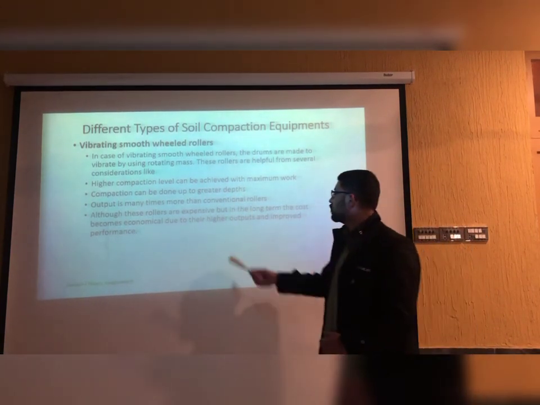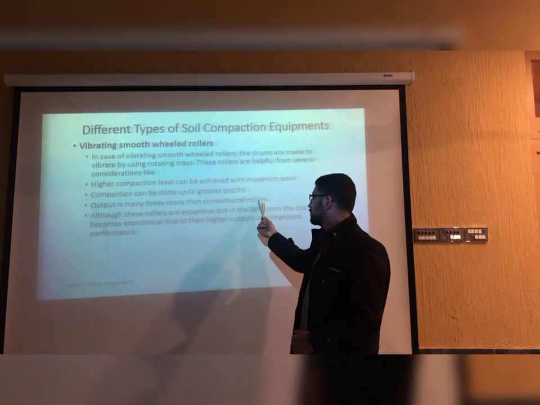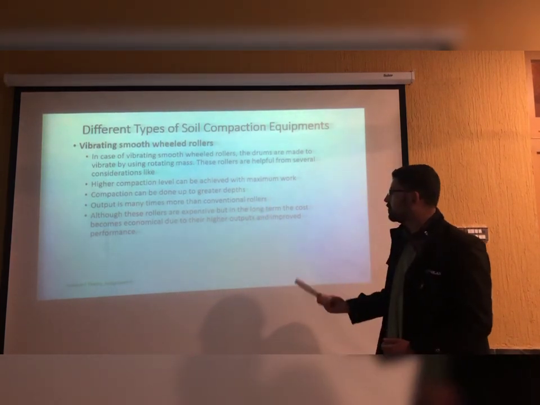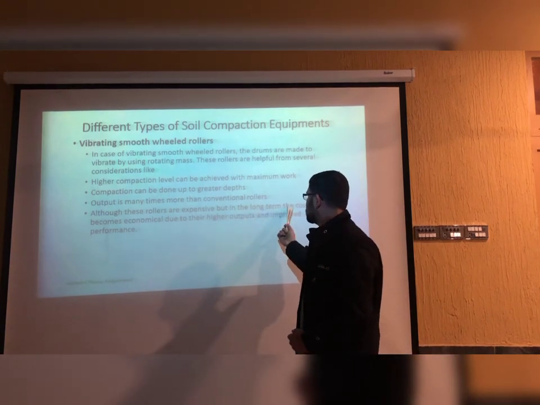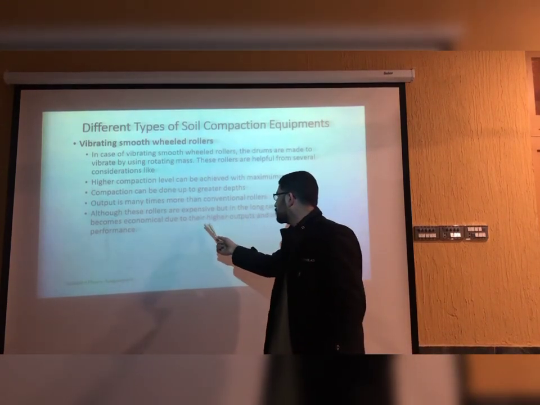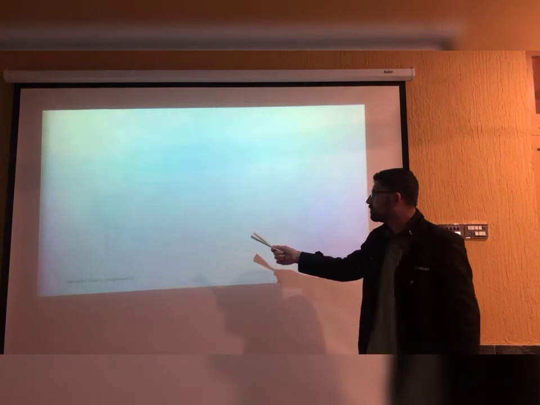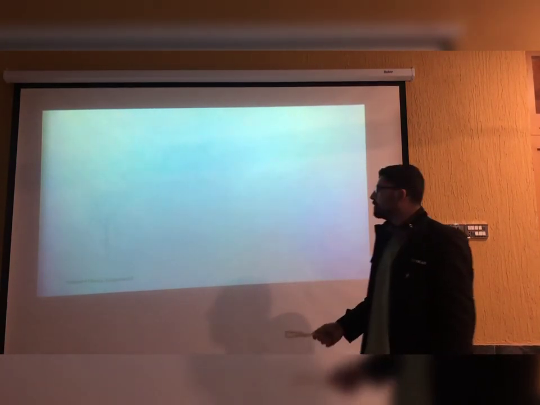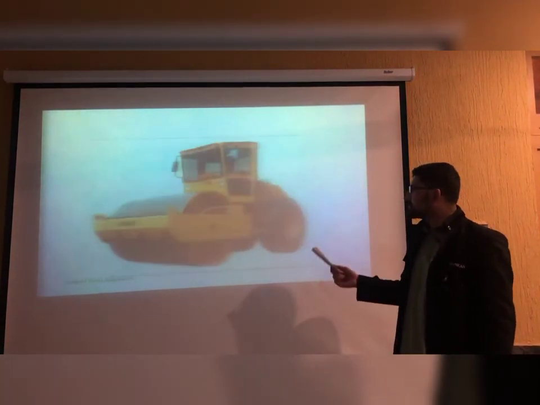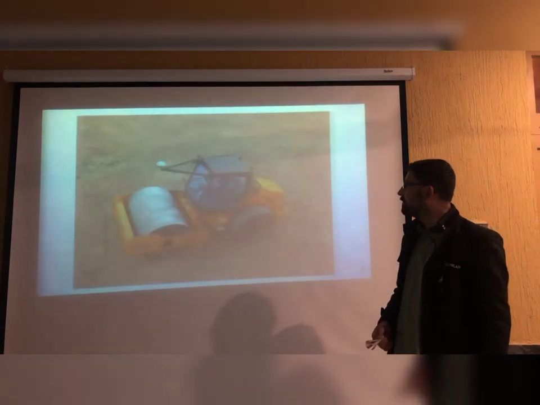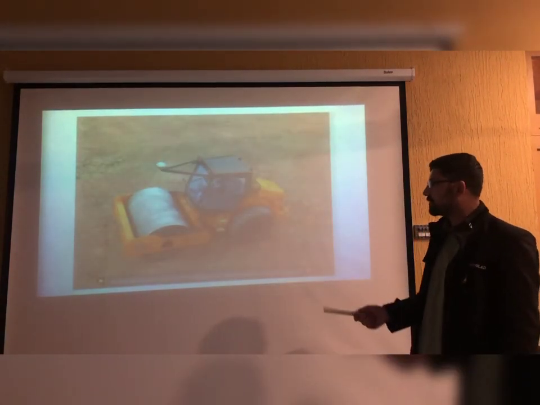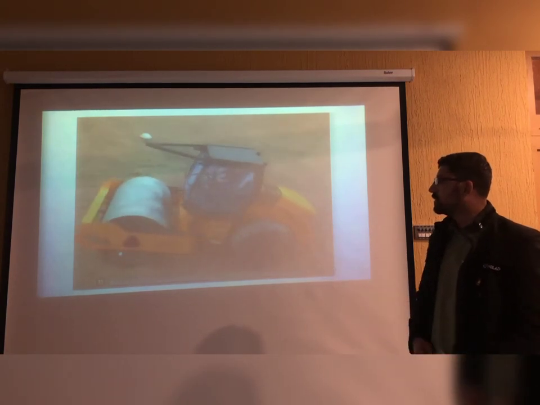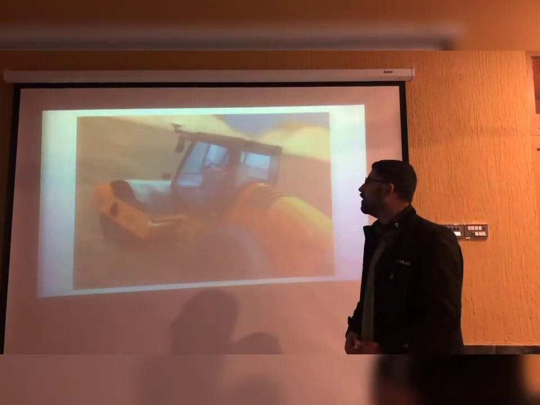Output is many times more than the conventional rollers. Conventional means smooth wheel roller. All of these rollers are expensive, but in large terms the cost becomes economical due to their higher outputs and improved performance. This is one of its examples. This is a very useful video which shows animation and at the end it shows its real working in the field.